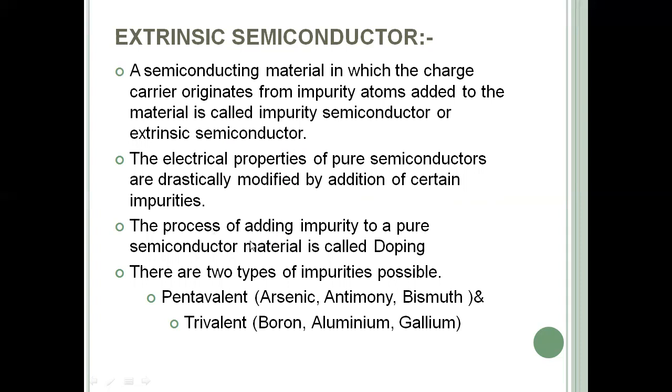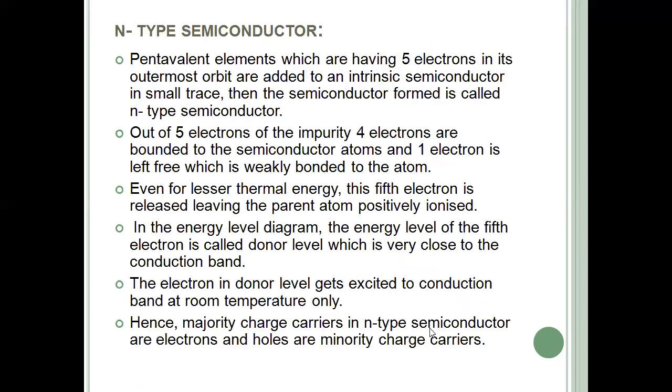The process of adding such impurities to the pure semiconductor material is called doping. This can be done with two different impurities. One is pentavalent, another one is trivalent. Pentavalent impurity examples are arsenic, antimony, bismuth, and trivalent impurity examples are boron, aluminum, and gallium.